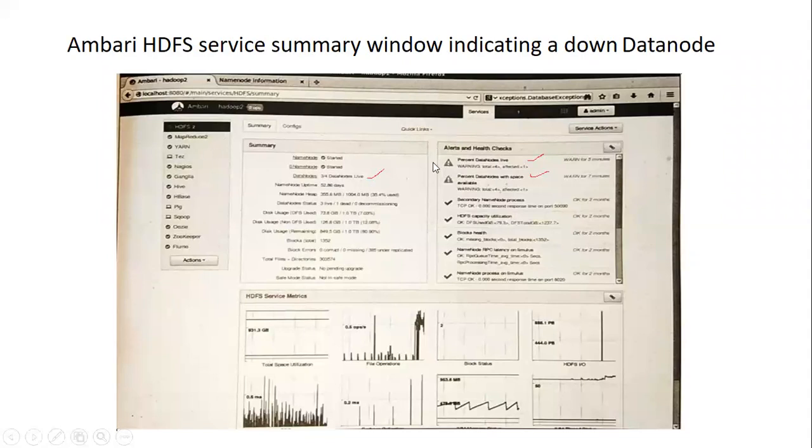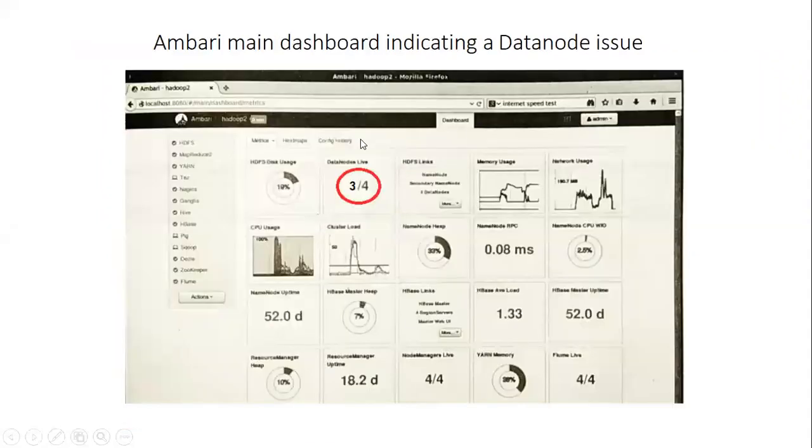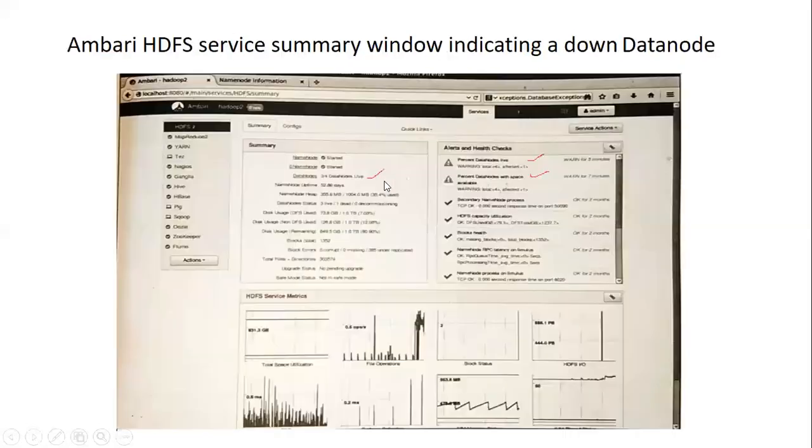First it displays on the dashboard menu, and next is the service menu.